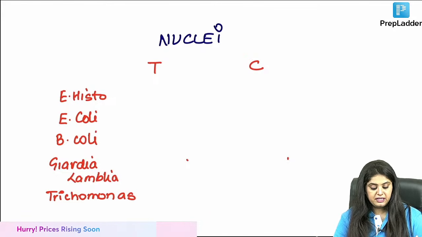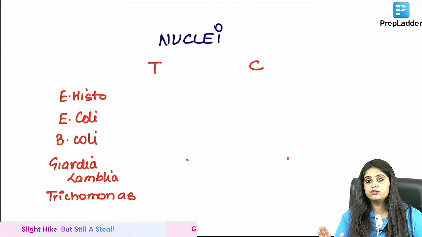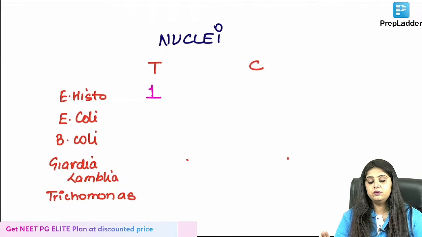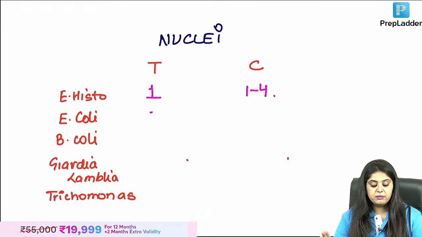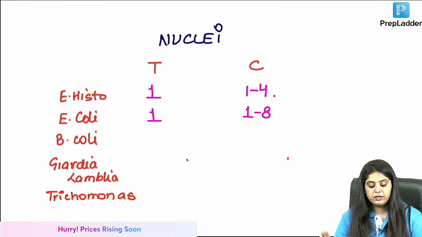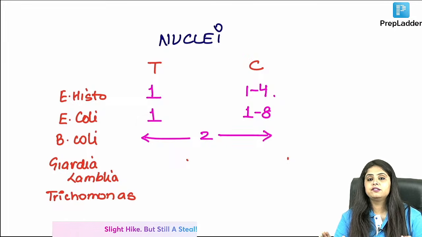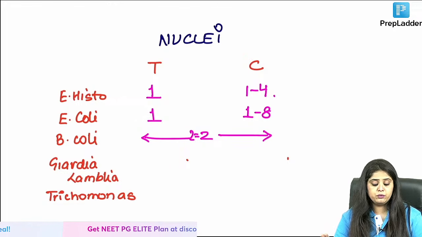Okay, tell me guys, tell me the number of nuclei for everyone. I have done my job, now you do your job properly. Tell me, Entamoeba histolytica trophozoite had 1 nucleus and cyst had 1 to 4 nuclei. Okay, Entamoeba coli trophozoite also had 1 nucleus and cyst had 1 to 8. Balantidium coli is the only organism where trophozoite and cyst both have 2:2. I'll write it as 2 equal to, both of them have 2.